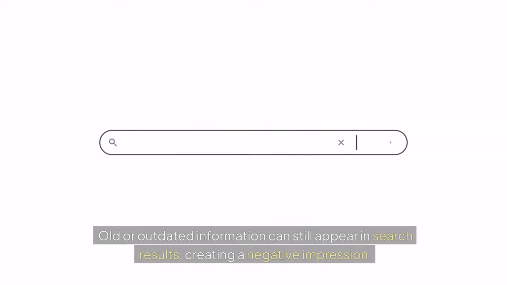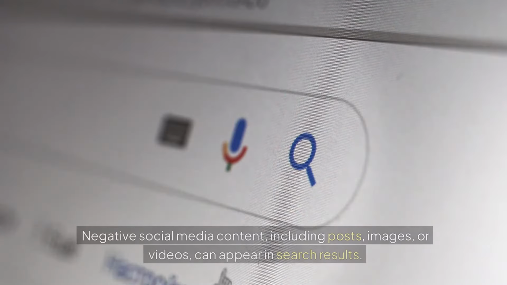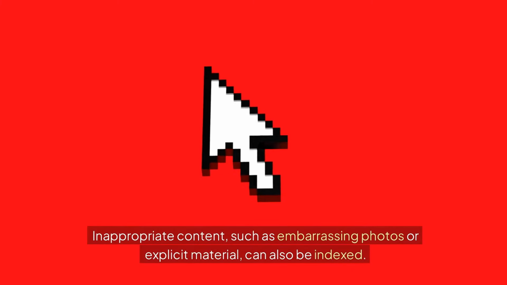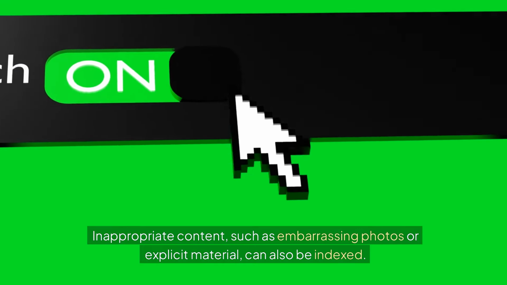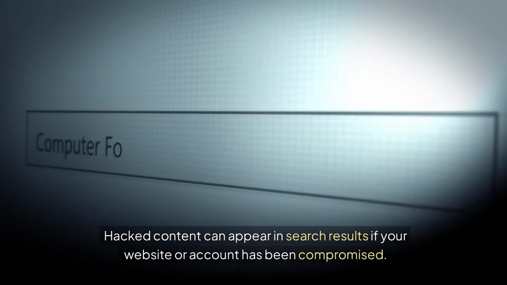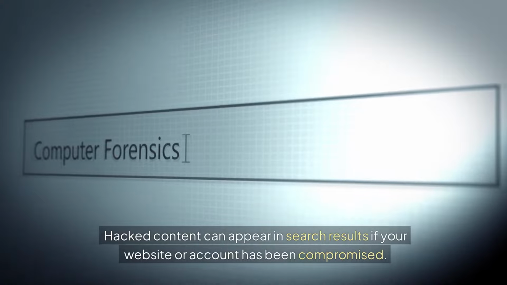Old or outdated information can still appear in search results, creating a negative impression. Negative social media content, including posts, images, or videos, can appear in search results. Inappropriate content, such as embarrassing photos or explicit material, can also be indexed. Hacked content can appear in search results if your website or account has been compromised.